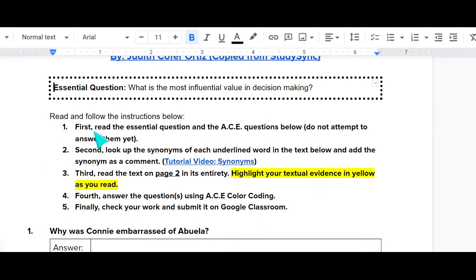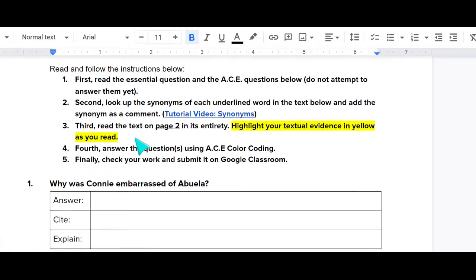As always, we want to do a good job of reading and following the instructions, so let's go through them all. First, we need to read the essential question. The essential question is, what is the most influential value in decision making? But it says we also need to read the ACE questions below. We do not want to answer them yet, we're just reading them.